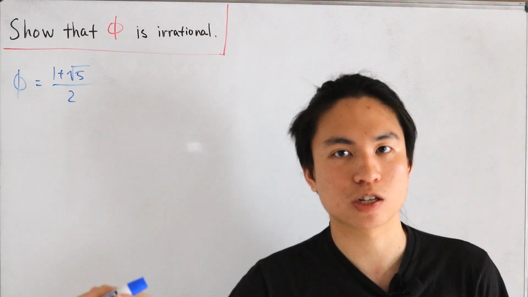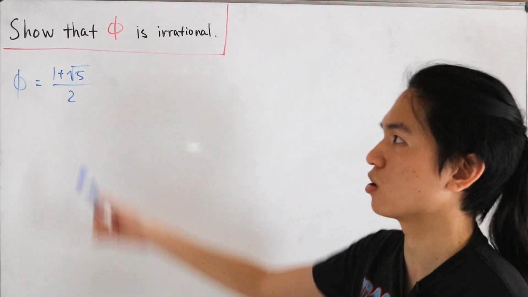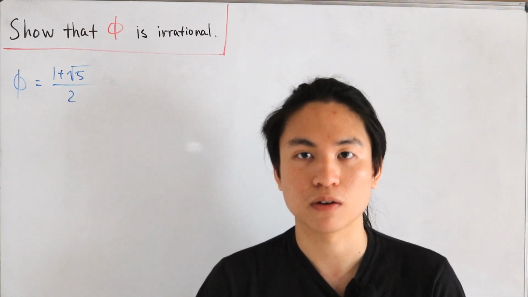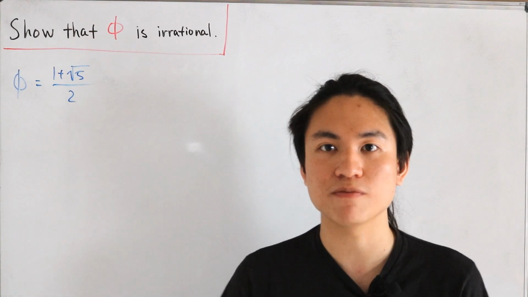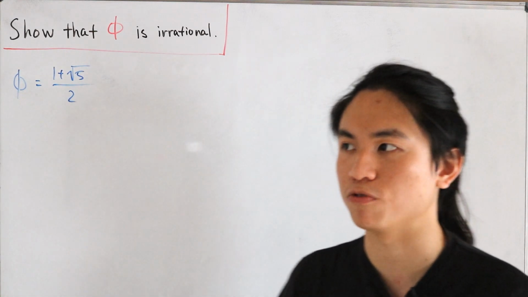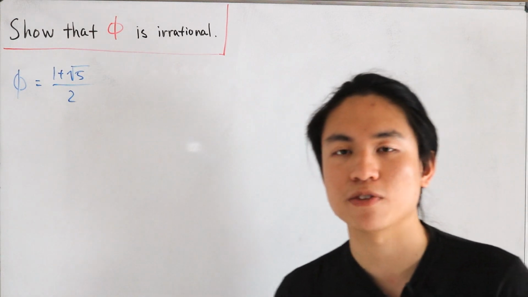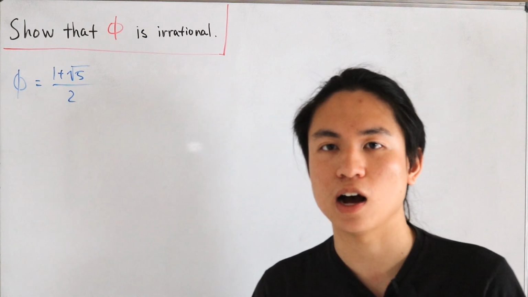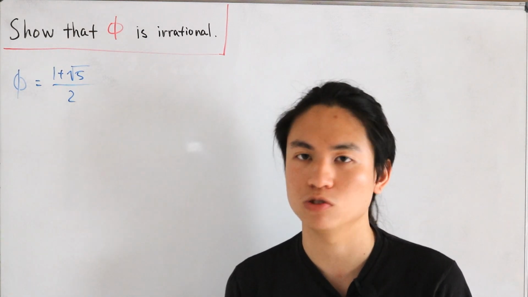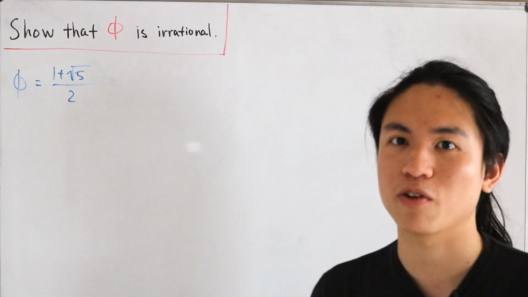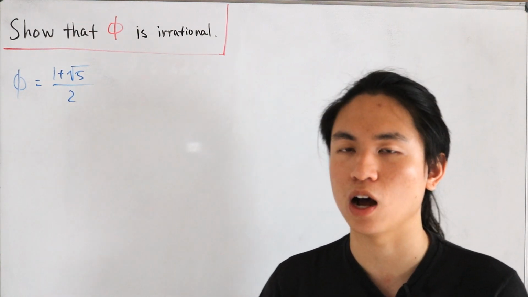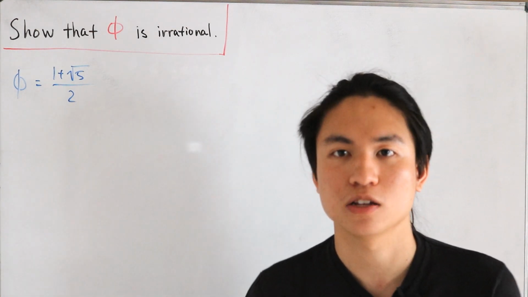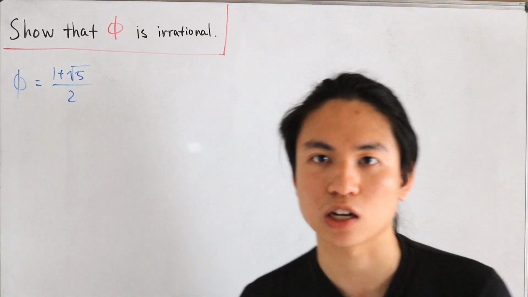However, we're actually going to start a little bit smaller, with a little result, and that is we want to start off by showing this little lemma that the square root of 5 is an irrational number. Again, this follows the same format as the proof that the square root of 2 is irrational. If you haven't checked out my square root of 2 is irrational proof, I'll leave that link in the description below. I also did a proof that Euler's constant e is irrational, so I'll leave that link down there as well. However, the proof that e is irrational does not follow the same steps and format that we're going to use here. Other than that, let's jump right in.